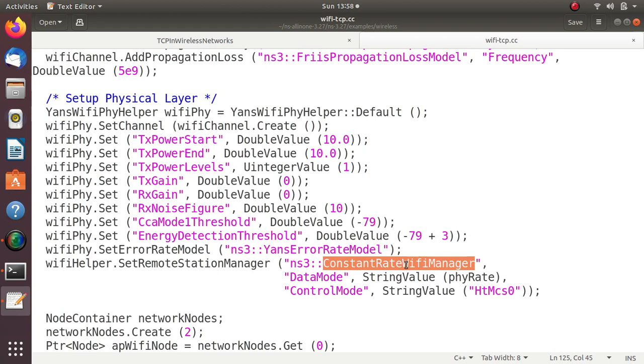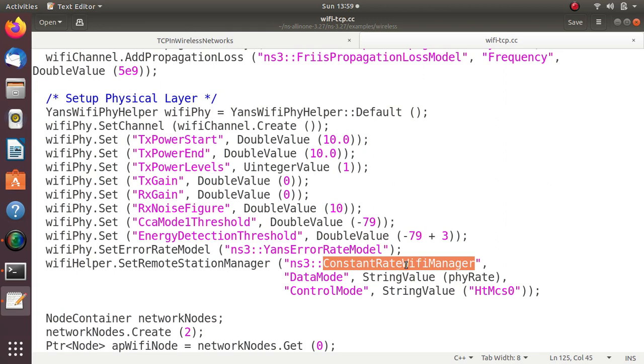That means that all the nodes in the network will be getting the same rate at which the network is given to them. So it's something like the bandwidth. If you are told 100 Mbps bandwidth, most of the time you will be getting 100 Mbps bandwidth. For some user it will be 150 Mbps. The more you pay, the more bandwidth you get. Similarly the same thing here. Constant rate Wi-Fi means everyone will get equal rate.